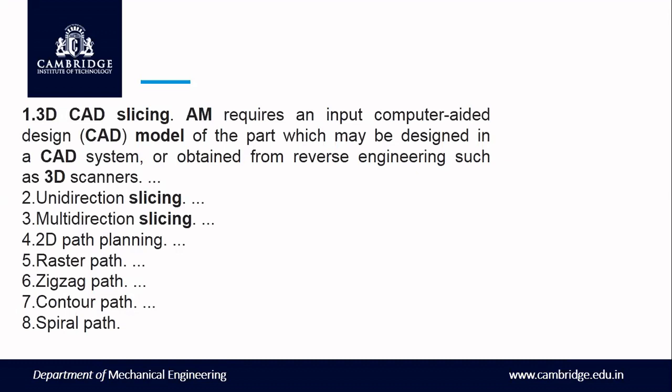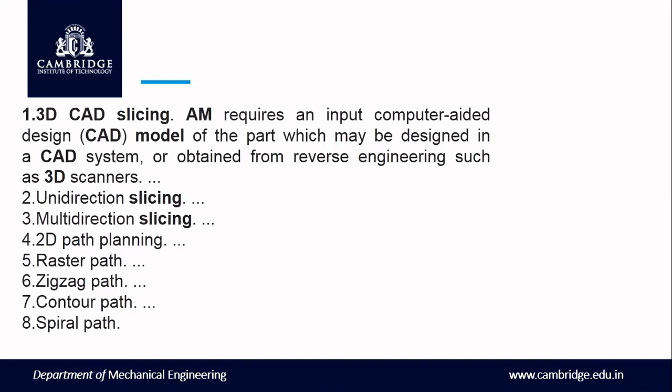Now you can ask how you are supposed to print a three-dimensional object in a printing machine. What is the procedure? If you want to print any object, first you should have a system, that is a computer. There you have to install some part drawing software, either SolidWorks, CATIA, or Solid Edge, whatever it may be.